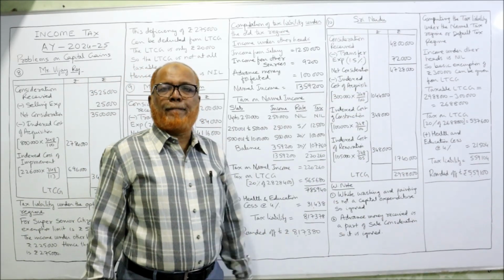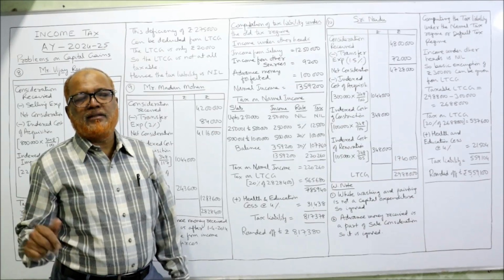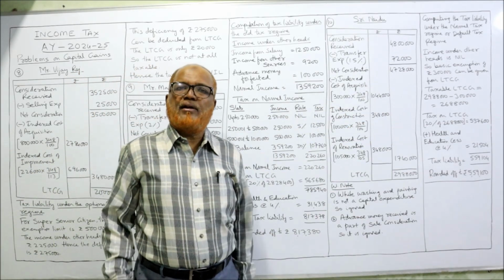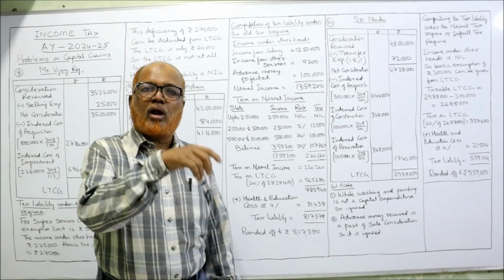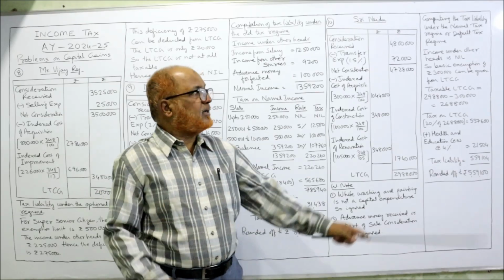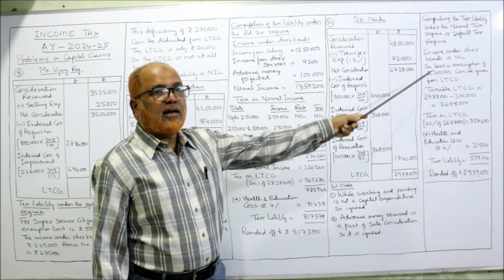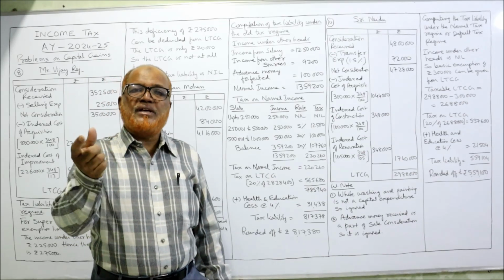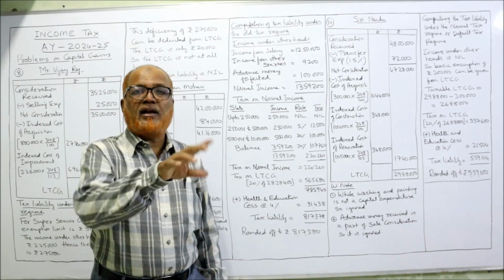Computing the tax liability. One part completed, that is computation of LTCG. Second part, calculating the tax liability under the normal tax regime. Normal tax regime means default tax regime. Income under other head is nil. If income under other head is given, the basic exemption will be given from other heads.